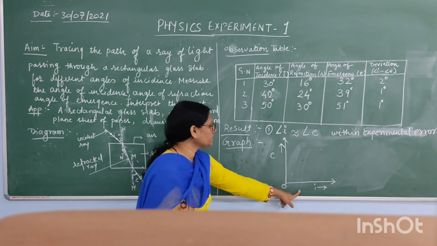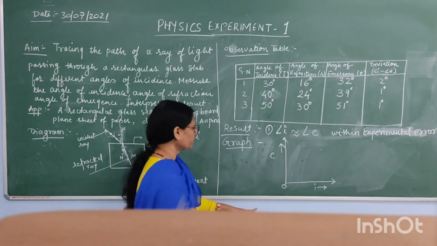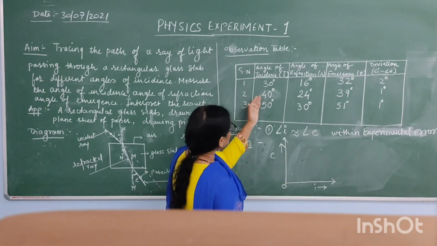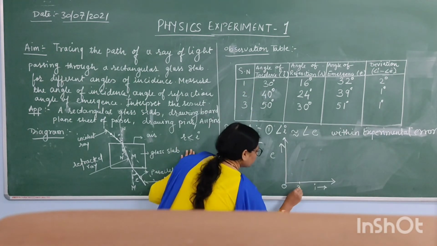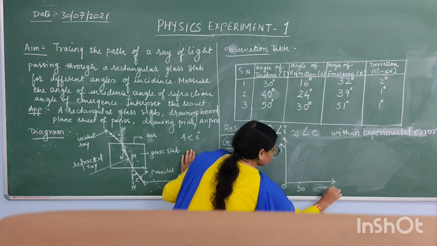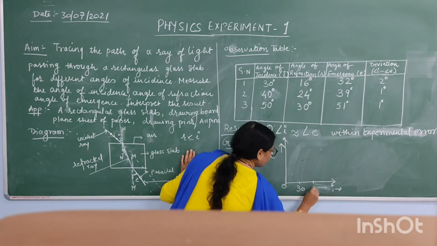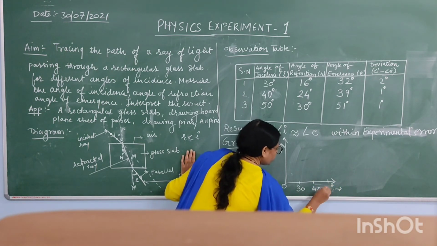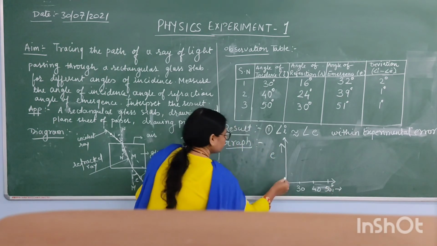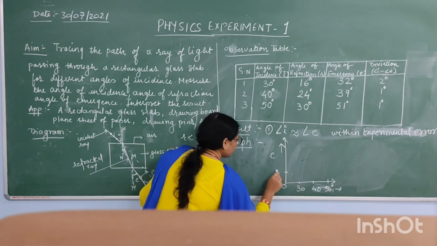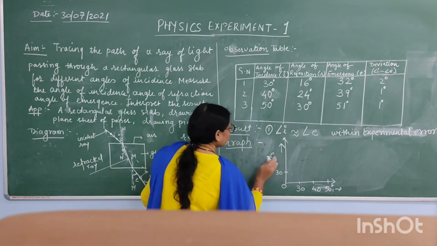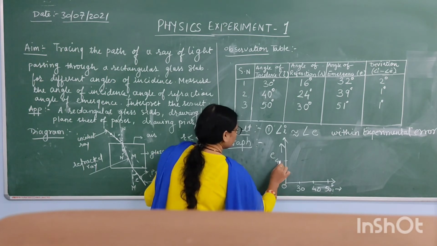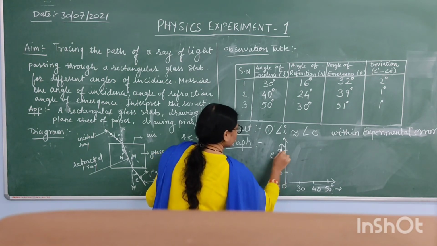We have taken 30, 40, 50, so we will mark 30, 40, 50 and so on, with the same units on both axes.